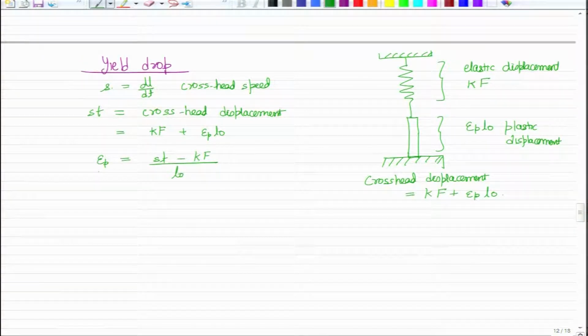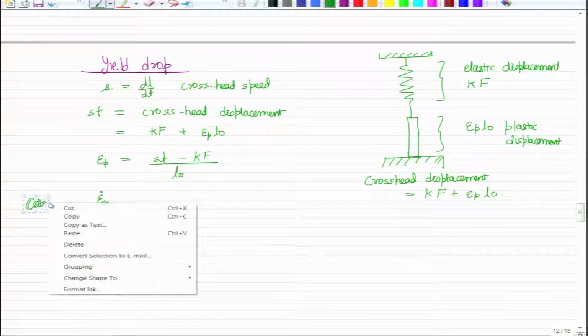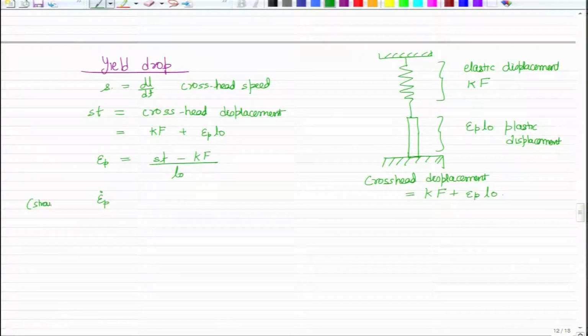So, now we have written it in terms of epsilon P, and usually it is the strain rate. So, here we have strain and what we want to keep constant in a tensile test is the strain rate. So, we will convert it to epsilon P dot, which is the strain rate. So, this is differentiated with t, then it becomes S. This differentiated with t, it becomes df by dt.